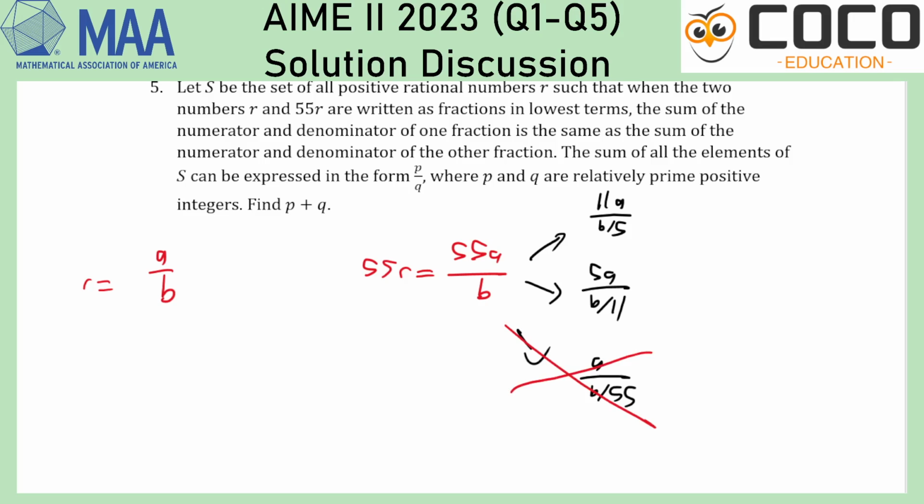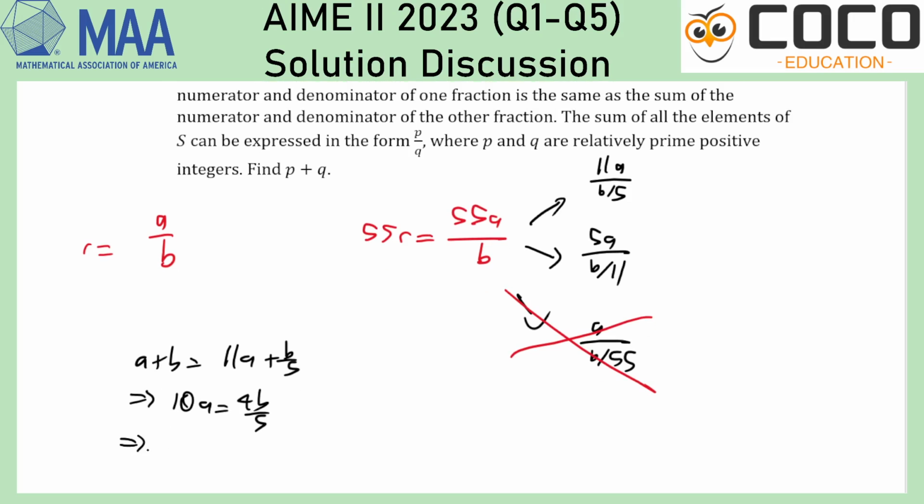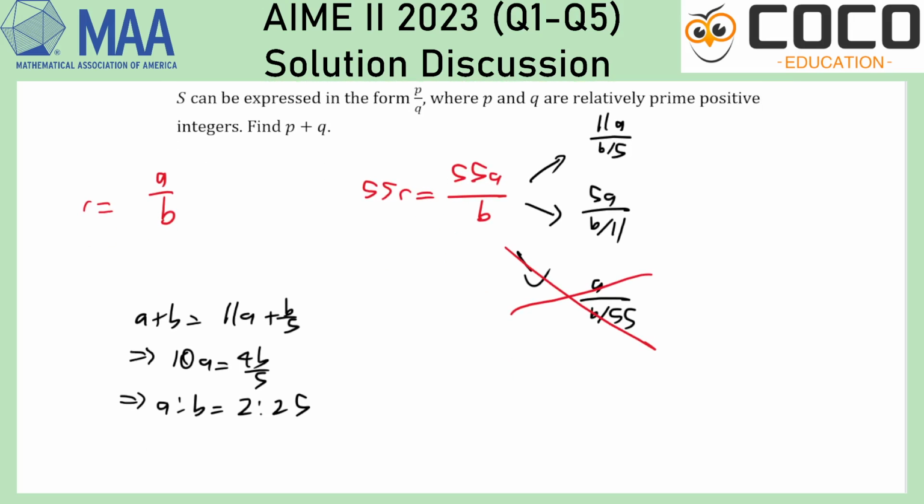Okay, so I can just check both cases. A plus B equals 11A plus B over 5 means that 10A equals 4B over 5, and A to B is 2 to 25. Every time I write it as a ratio, because A and B are in lowest terms, that literally means that R is 2 over 25.